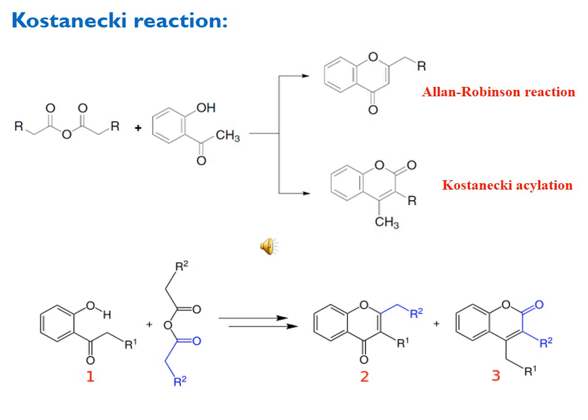Here is the general representation of this reaction. Here in the first reaction you can see an aliphatic acid anhydride is treated with 2-hydroxyacetophenone or ortho-hydroxyacetophenone, and after the reaction of these two reagents we get two types of product. The top product is basically a chromone, which is also known as the Allan-Robinson reaction, and the second product is a coumarin, which is called the Kostanecki acylation reaction basically.